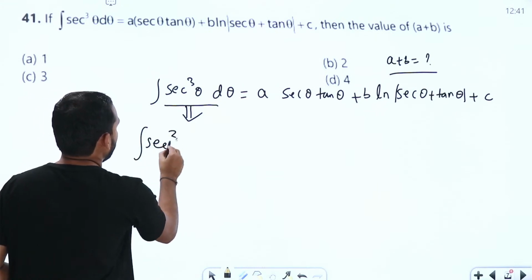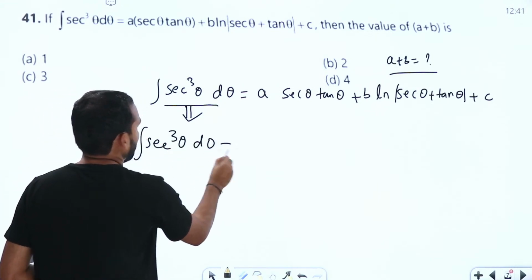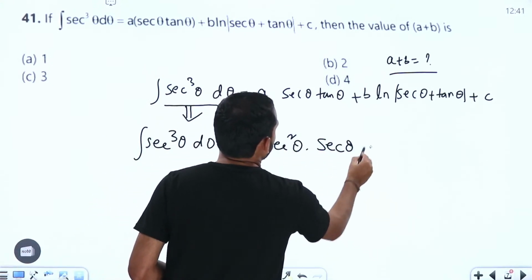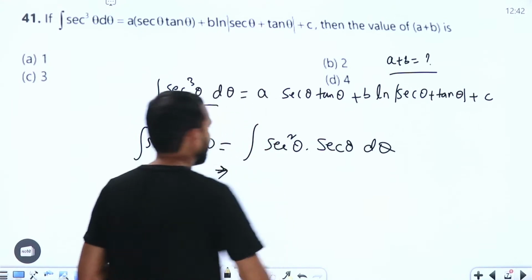For that, let me write integral secant cube theta d theta as integration of secant square theta into secant theta d theta.